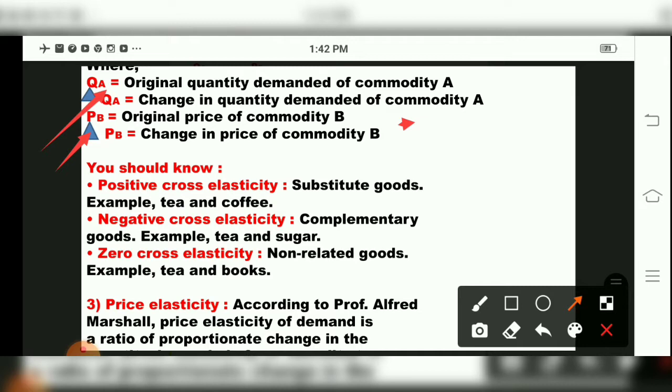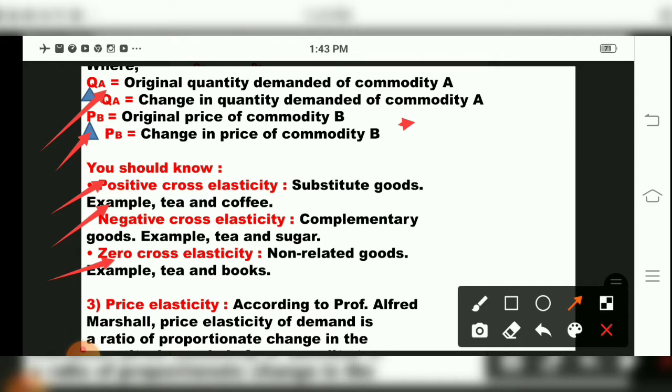Now they also told that we should know what is positive cross elasticity in substitute goods. Example, tea and coffee, children, they have positive cross elasticity. Then complementary goods, tea and sugar, have negative cross elasticity. And non-related goods, tea and books, which are not related to each other, come under zero cross elasticity, children. They can ask in objectives, keep in mind.